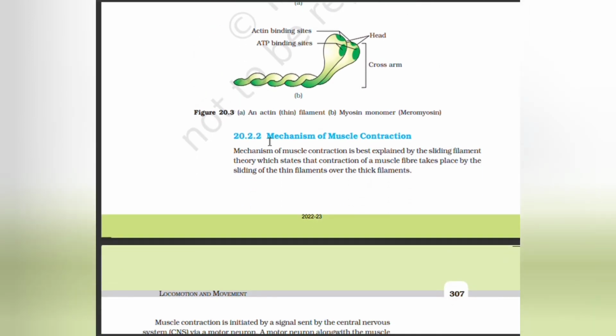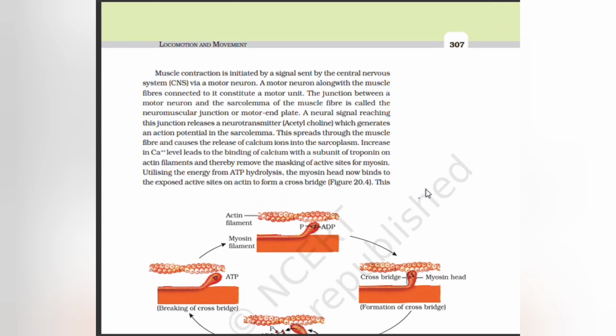Mechanism of muscle contraction. The mechanism of muscle contraction is best explained by the sliding filament theory, which states that contraction of a muscle fiber takes place by the sliding of the thin filaments over the thick filaments. Muscle contraction is initiated by a signal sent by the central nervous system via a motor neuron. A motor neuron along with the muscle fibers connected to it constitutes a motor unit. The junction between the motor unit and the sarcolemma of the muscle fiber is called the neuromuscular junction or motor end plate.